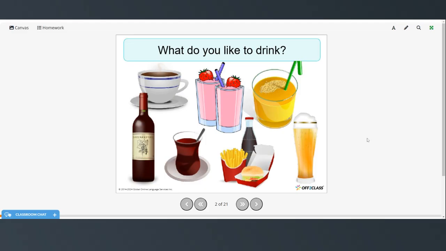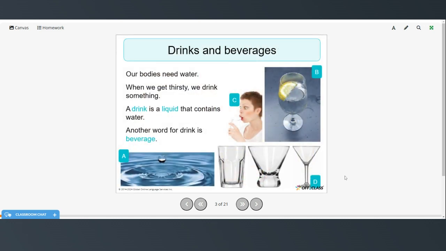Here's some examples. Coffee, milkshakes, maybe a smoothie or juice, wine, tea, maybe a soft drink or a beer. So our bodies need water, and when we get thirsty, we drink something. A drink is a liquid that contains water. Another word for drink is a beverage.